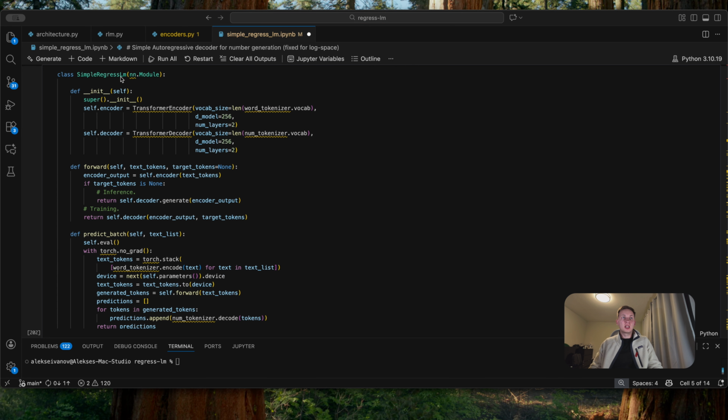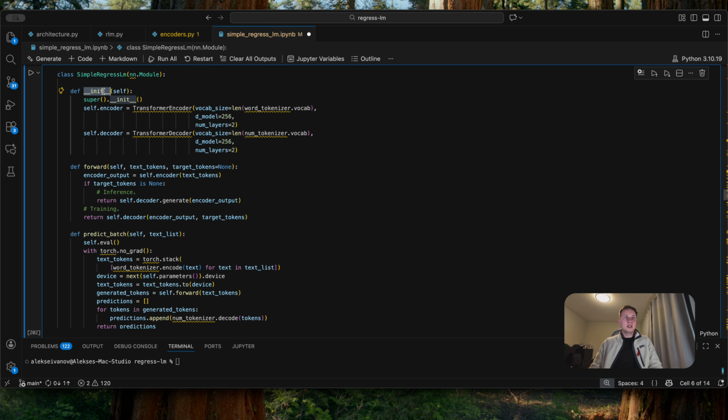Our simple RegressLM is beautifully simple. It's just a wrapper that connects the encoder and the decoder together. Under the init, we have two components. The encoder has the vocabulary size of our word tokenizer, and the D model is 256 with just two layers, and the decoder has the vocabulary size of the number tokenizer, the same dimension for the D model, and the number of layers also 2, so we keep it very simple.